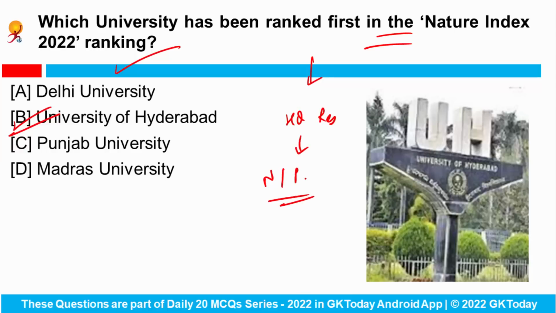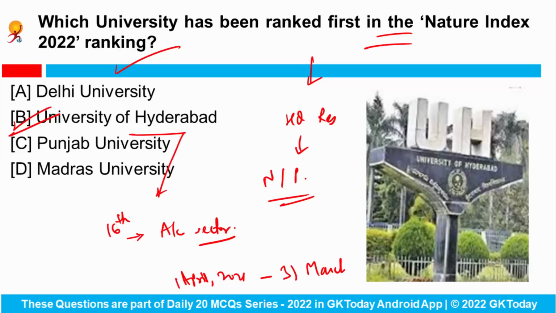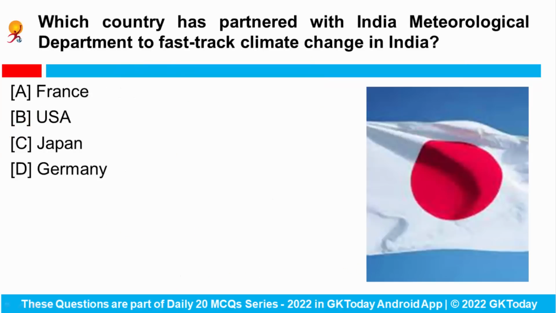Okay, so University of Hyderabad has been ranked first among the Indian universities, and it is ranked 16th among all the institutions in the academic sector. And the rankings are based on the data from 1st of April 2021 up to 31st of March 2022. Okay, so this is University of Hyderabad that has topped the Nature Index 2022 ranking.